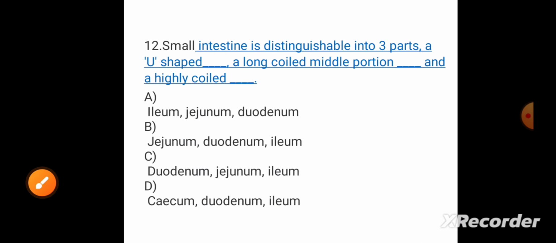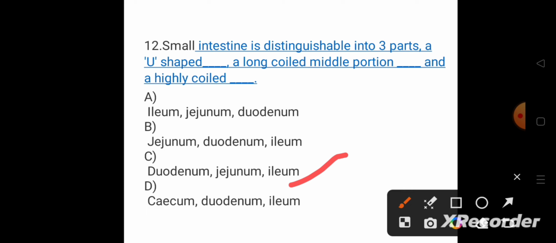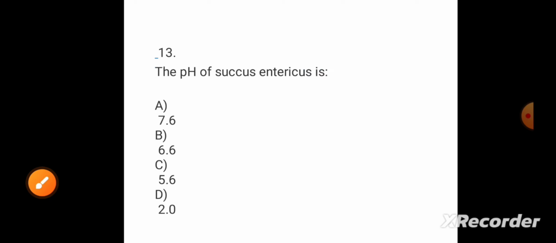So small intestine is distinguishable into three parts: a U-shaped, a long coiled middle portion, and a highly coiled portion. So the answer, no doubt, will be duodenum, jejunum and ileum. Option number C. Then coming to question number 13, the pH of Succus entericus.